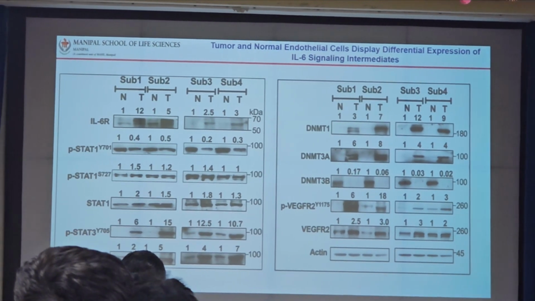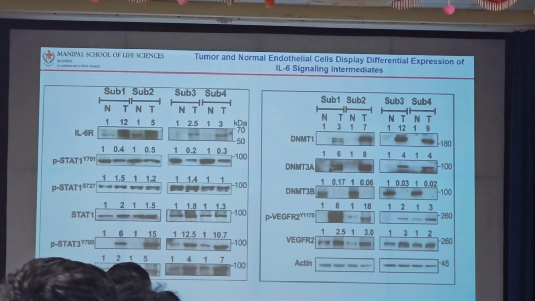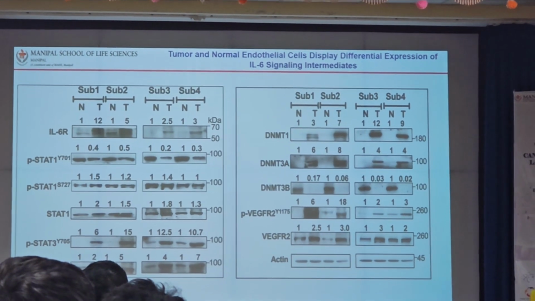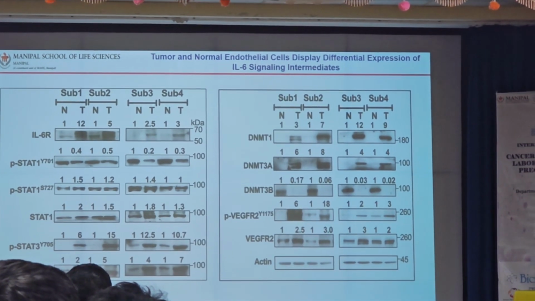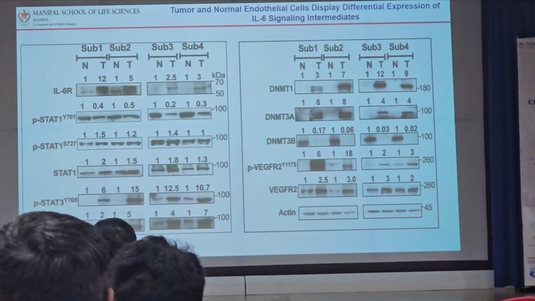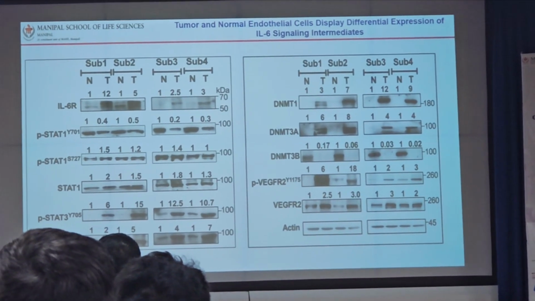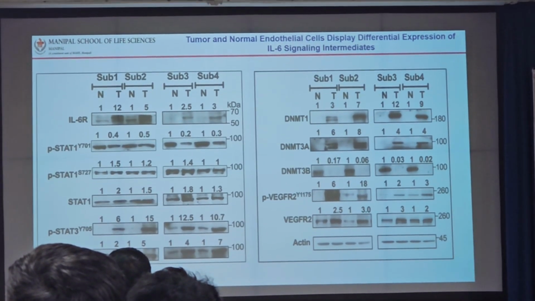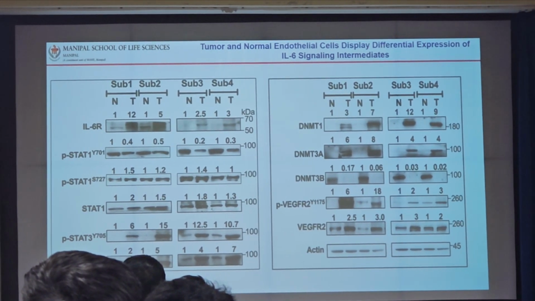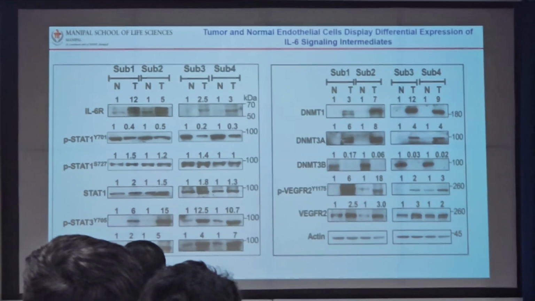We found that they are highly expressed. These are again characterizations of normal and tumor endothelial cells. For IL-6 signaling intermediates, we see many changes between normal and tumor, and also changes in DNMT expression, VEGFR2 phosphorylation, and total levels of VEGFR2. By now we can say that these are pure populations of endothelial cells and myoepithelial cells which we have identified.